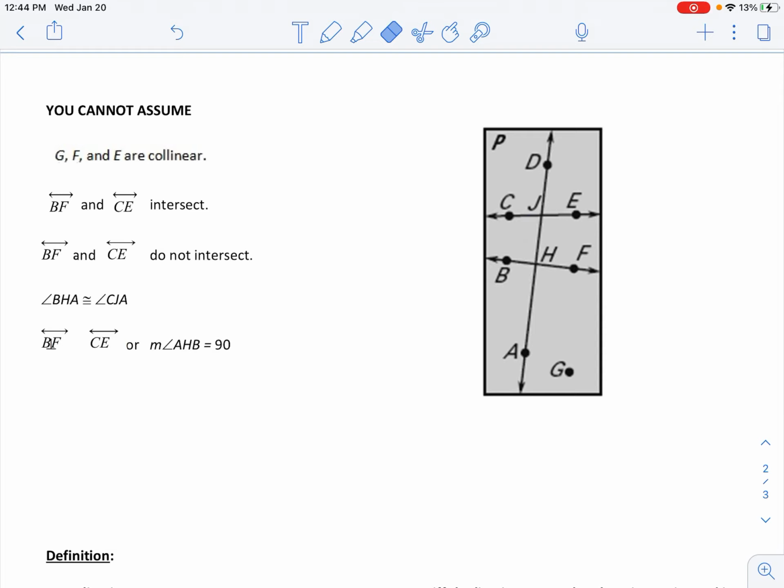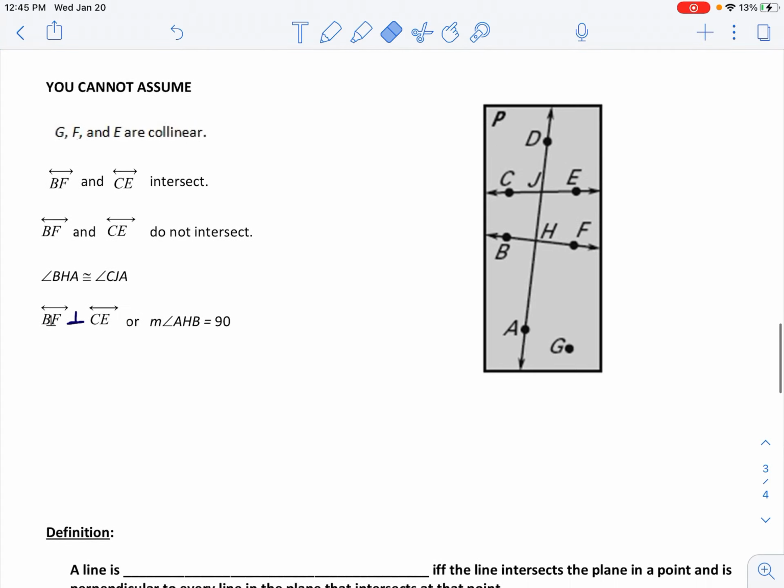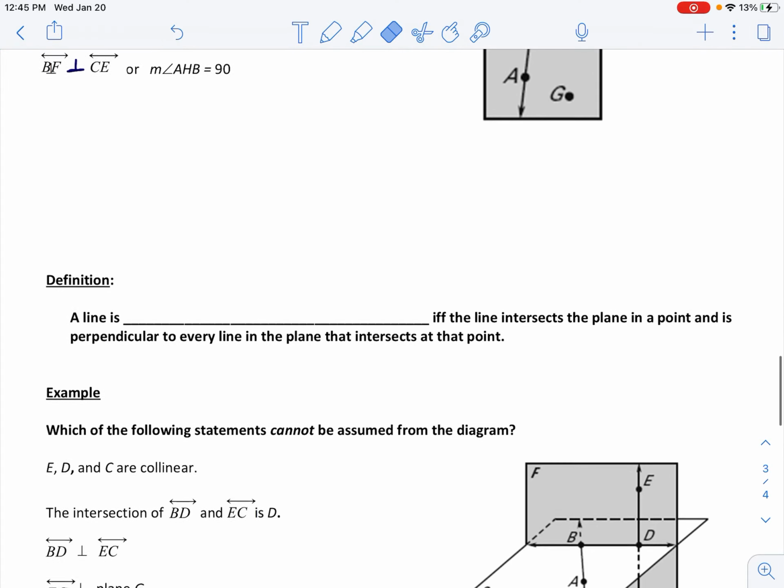And this next one looks like there's a missing marking here. BF perpendicular to CE. Yeah, that's confusing. Maybe I have the wrong thing down, but any of these. So this angle being 90 degrees or this angle being 90 degrees, that is what I would need there. I would actually need a marking of 90 degrees, which is a little box, because I cannot assume that as well. So make sure when it comes to parallel lines, measurements, and lengths of segments, we need the actual information marked for us.